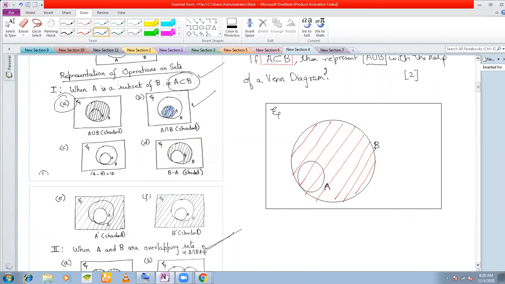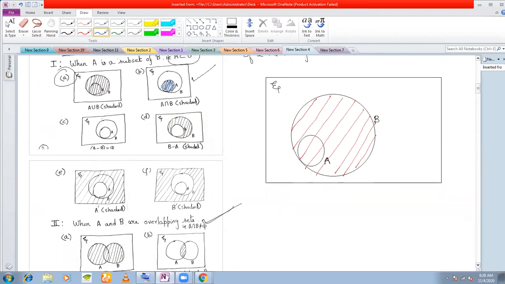Next, how to represent A minus B? Look at this 1C. If you see here, nothing is shaded. Why is nothing shaded? Nothing is shaded because we are talking about the null set. A minus B in this case is a null set. Why is it a null set? If A is a subset of B, and I want to represent A minus B, what is A minus B by definition? All the elements of set A which are not in B, right?